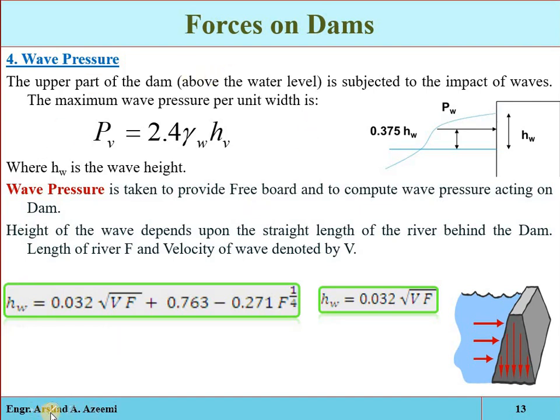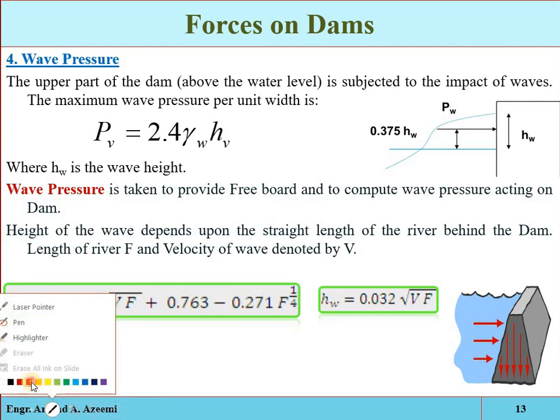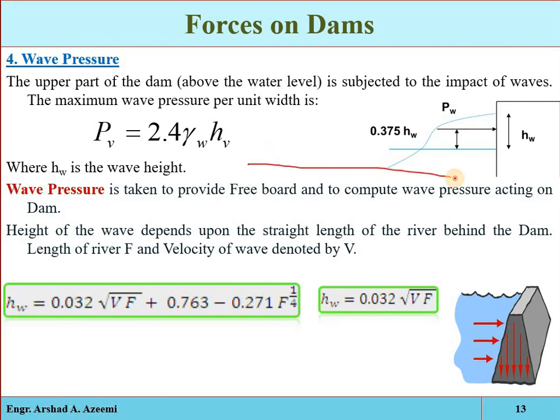For example, if this is the foundation, suppose here we have constructed a dam structure. So a reservoir will be formed at the upstream side. Now the waves will be generated on the reservoir surface because of the wind blowing over it, and the wave pressure will depend on the height of the wave.